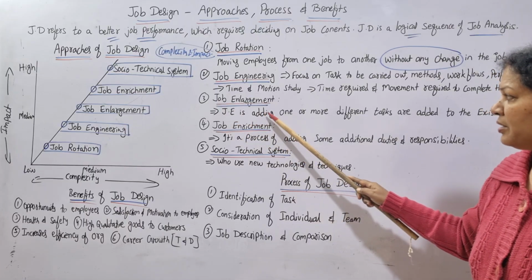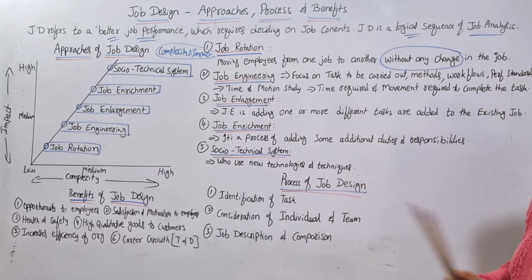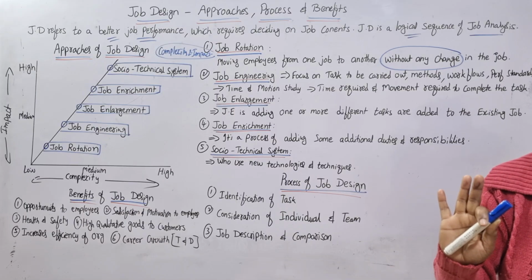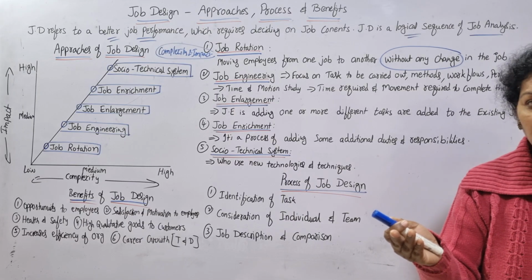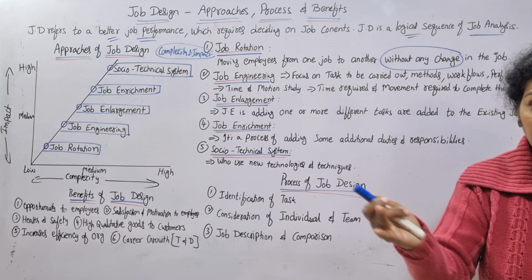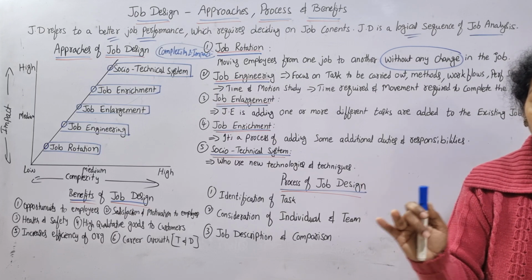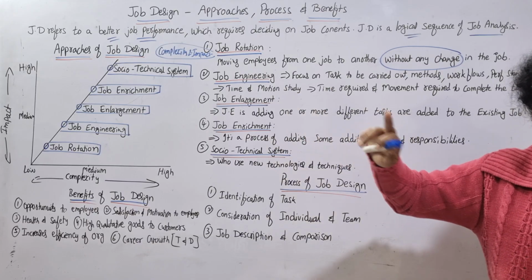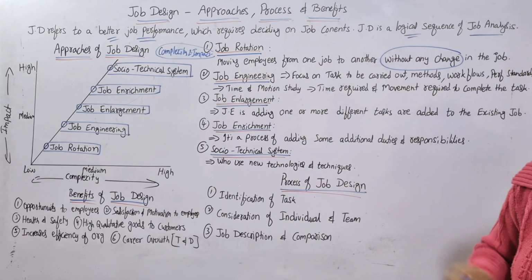Job enlargement is adding one or more difficult tasks. There, difficult tasks are not added. Only the thing is how he is going to complete the work, time, and motion, in the sense movement. So how much is required, that we have calculated and we have redesigned at job engineering. Now here in job enlargement, what are we doing?